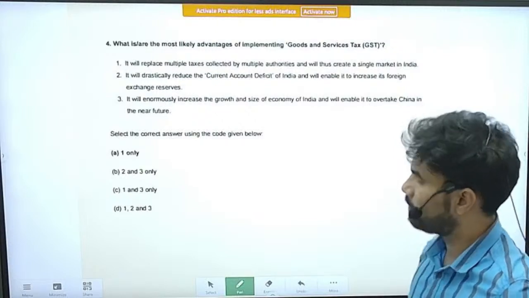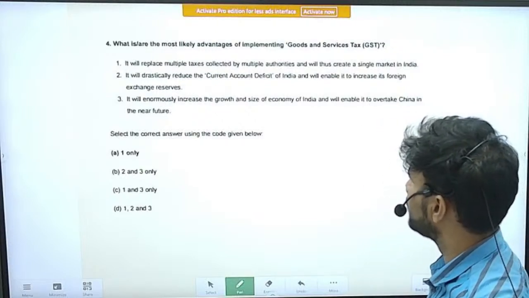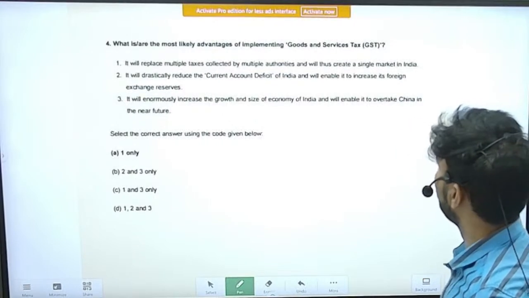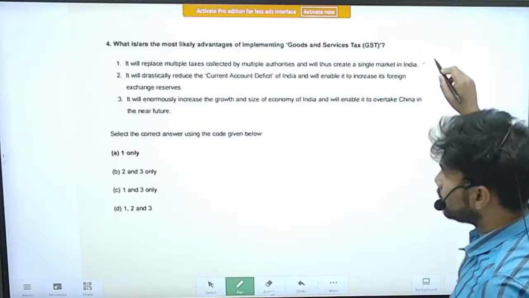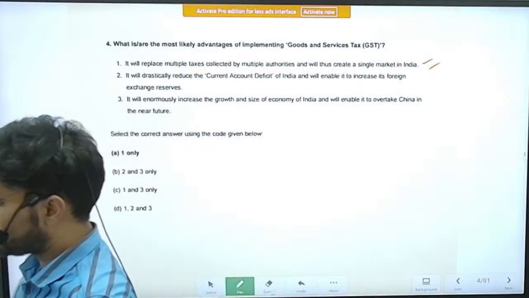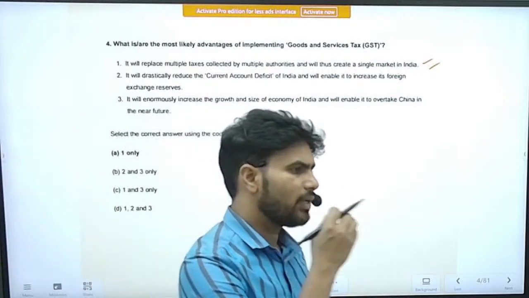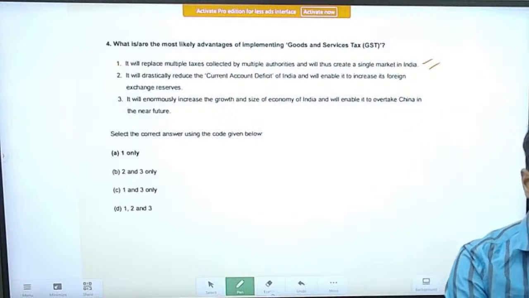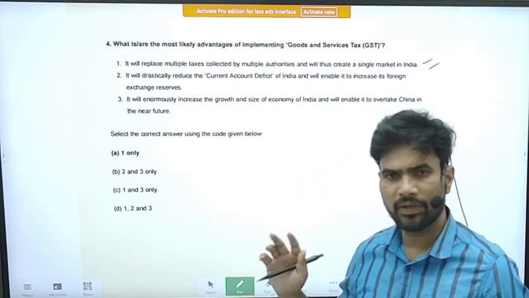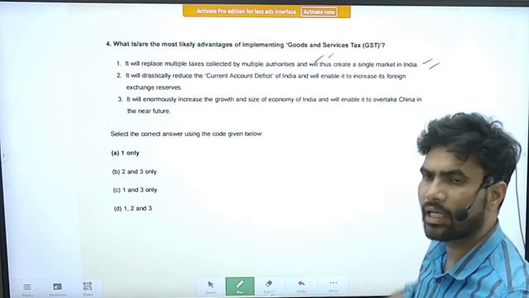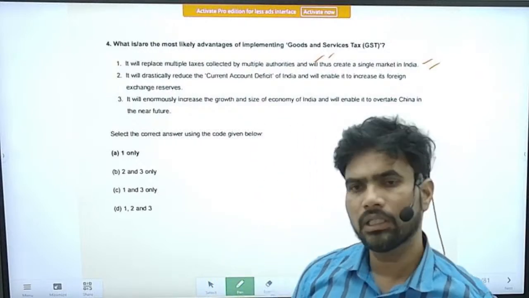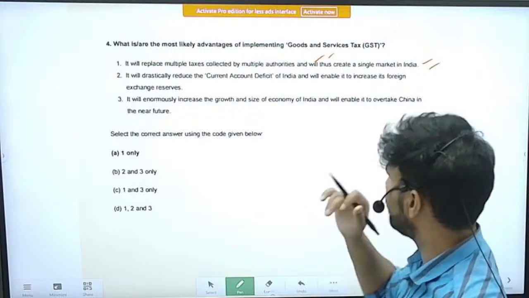Statement 1. It will replace multiple taxes collected by multiple authorities and will thus create a single market in India. Generally speaking, this statement is correct. However, there are various stages in collecting the GST also, and there are different slabs also. On the face of it, this is a generic statement that is correct. We can say it is the objective of the goods and services tax. So this statement is correct.